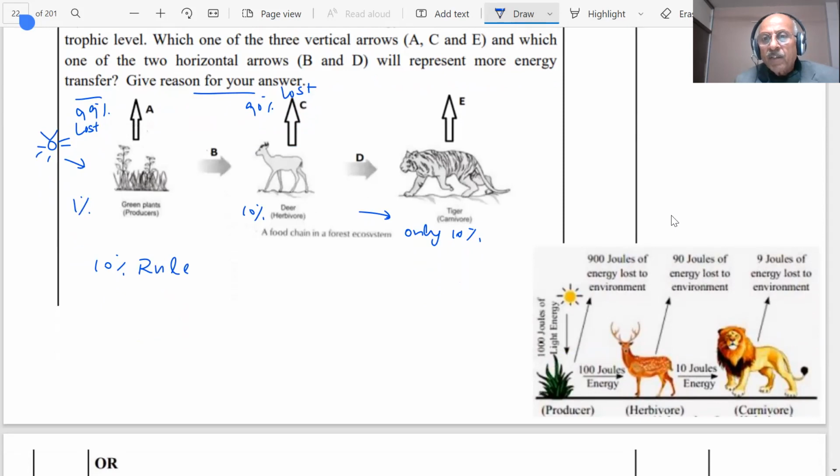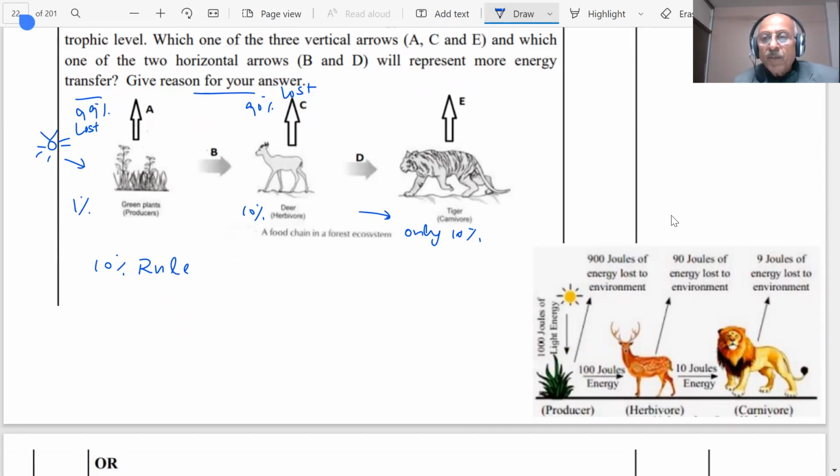Sun energy, and this is the producer, the plant. If I consider this is 1000 joules, then what you will get here out of the 1000, after the loss, you get only 1%.